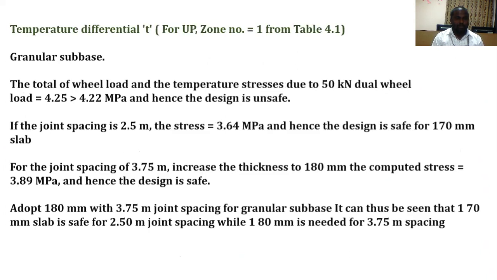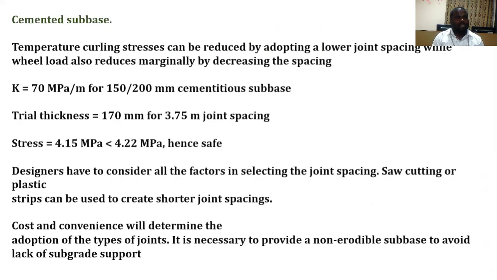For the joint spacing 3.75, increase the thickness up to 150 mm, complicate the stress. So again, that condition is also satisfied. Finally, we can adopt it for granular subbase 150 mm thickness and 3.75 joint spacing. And for the cemented base, the temperature curling stresses can be reduced by adopting lower joint spacing while the loads are reduced gradually. Where K is 150 and 150 when cement is subbase, trial thickness 170 to 3.75 spacing. Stresses are less than the safe. Design has to factor in selecting the joint spacing. These steps can create a shorter joint spacing.